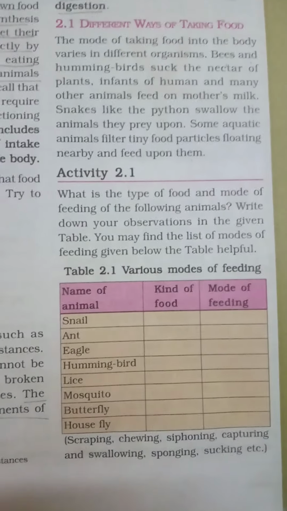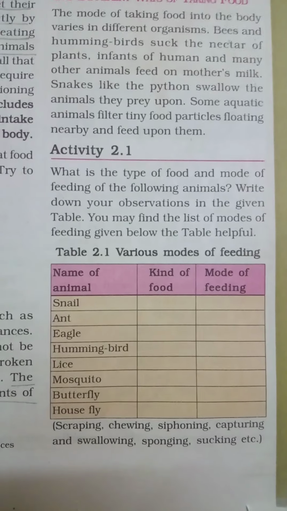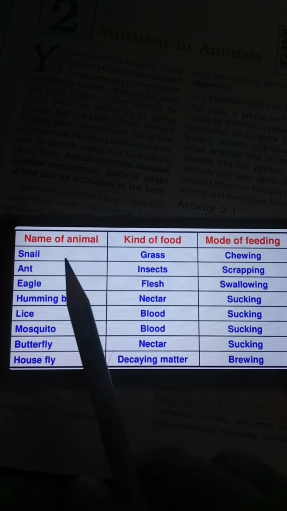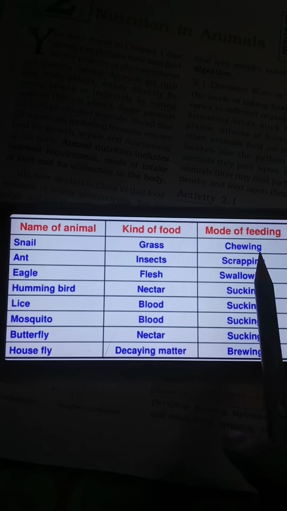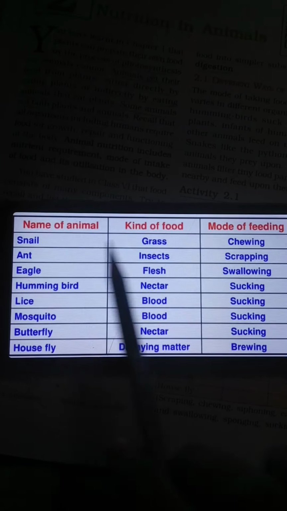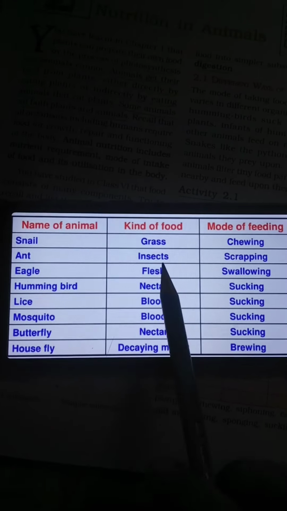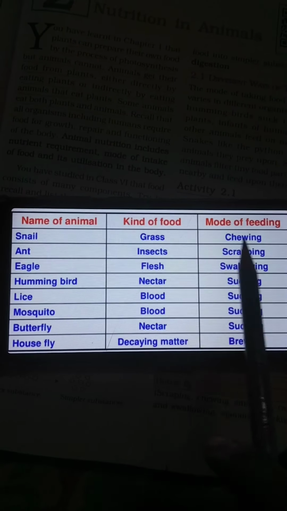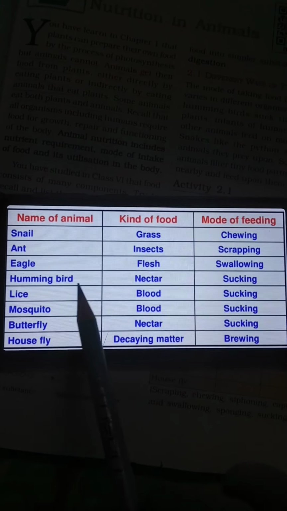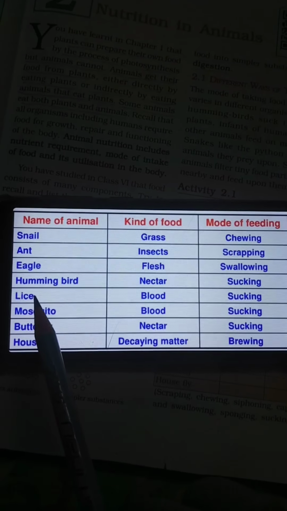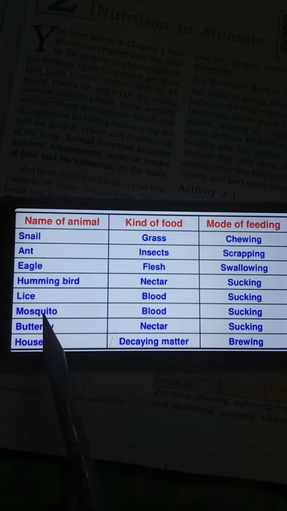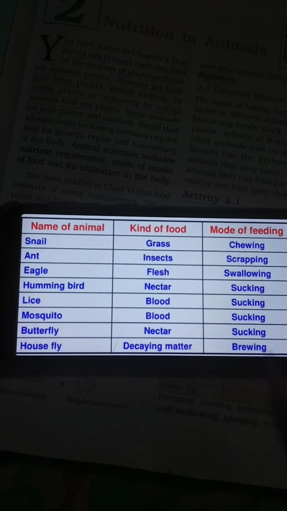Okay, here is the activity for y'all. Various modes of feeding: snail will eat grass, mode of feeding is chewing. Ant will eat insects, mode of feeding is scraping. Eagle, its kind of food is flesh, mode of feeding is swallowing. Hummingbird, kind of food is nectar, mode of feeding is sucking. In the same way, lice, mosquito, butterfly and housefly. You can see these are the modes of feeding.